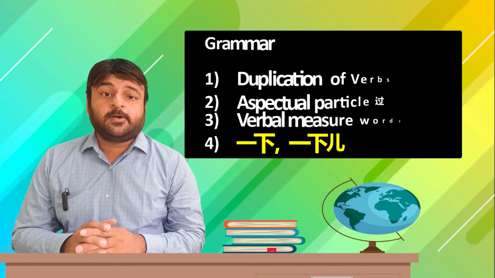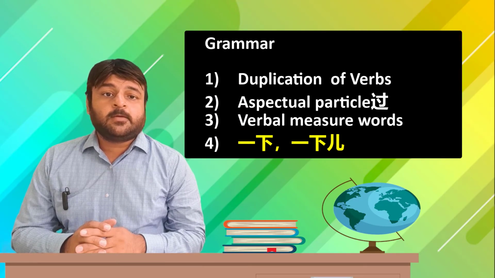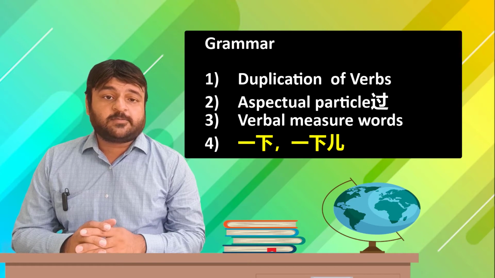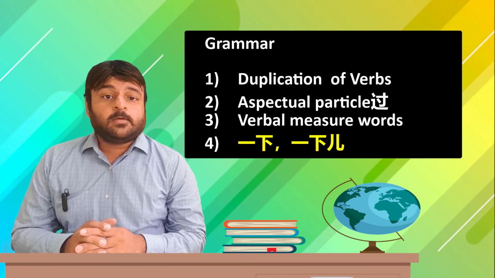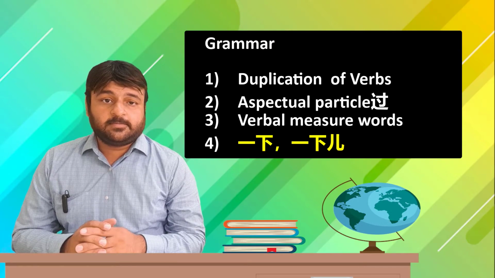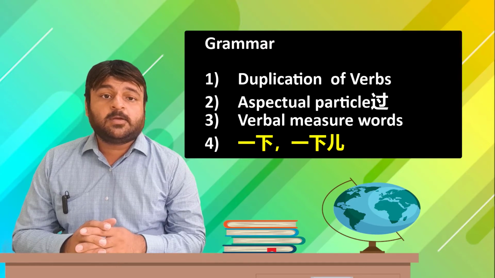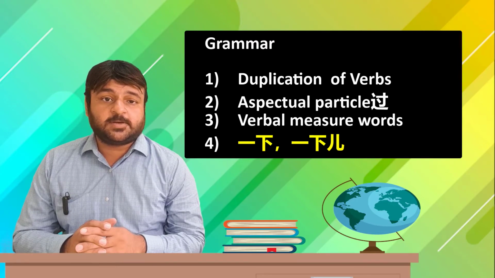Before we start on this chapter, let's have a look at the following grammar points we are about to cover in this lesson. Repetition of verbs to show a small or casual relationship, for example, kan kan, ting ting. Usage of the particle guo, to denote something has been experienced in the past. Usage of the verbal measure word ci. Usage of yixia or yixiar to denote a small or brief casual relationship, just as we did in the repetition of verbs kan kan, ting ting, and so on.